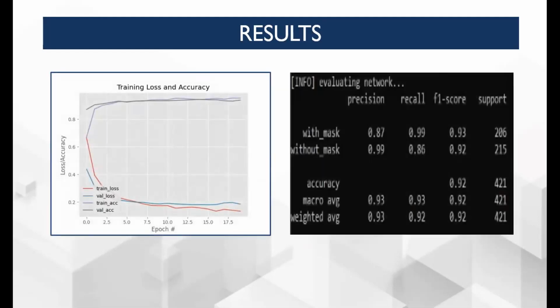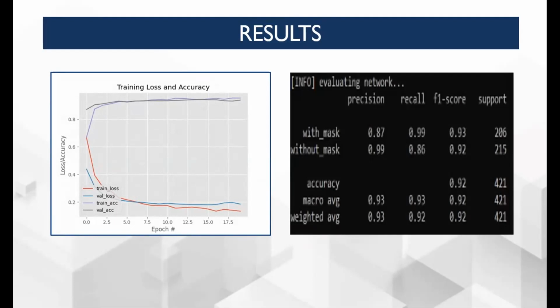Next, we come to the result part. In result and analysis, we first come to the graph part. The graph is epoch value versus accuracy. Epoch is actually the number of passes of the entire training data set. It can also be said as the number of iterations of the training data set. As we can see in the graph, as epoch value increases, accuracy also increases. Training loss and validation loss decrease with increase in epoch value, and training accuracy and validation accuracy increase with increase in epoch value.